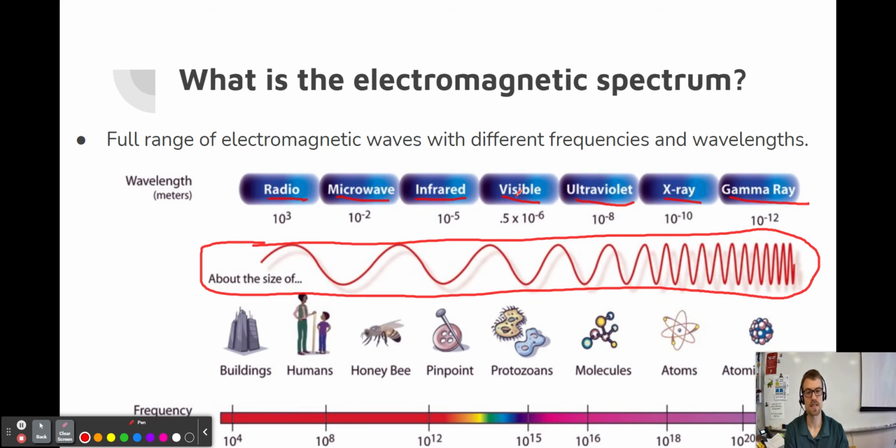Visible, this is visible light. This is what we can actually see. So all of what we can actually perceive with our eyes exists within this visible spectrum, right, which is actually a fairly narrow band of the entire electromagnetic spectrum.